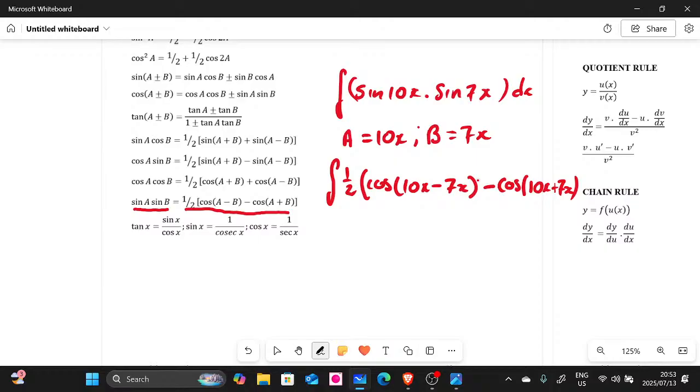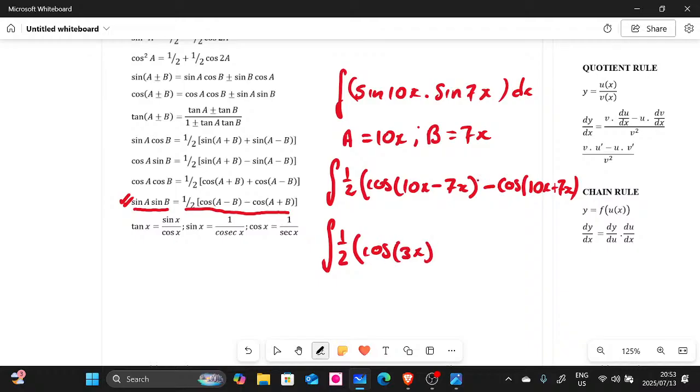So we use this formula sheet here, guys, this equation there. So before you integrate, you need to simplify. So let's continue to simplify. We still have the half there. Now, if you look at what we have inside here, we have 10x minus 7x. So we can write cos, what is 10 minus 7? This is going to give us 3x.